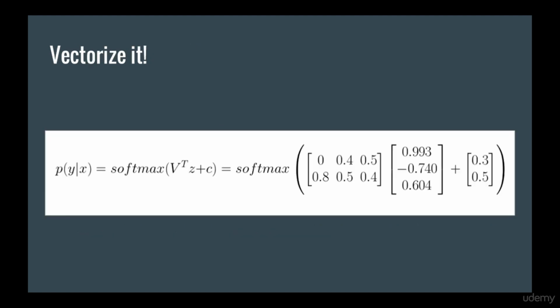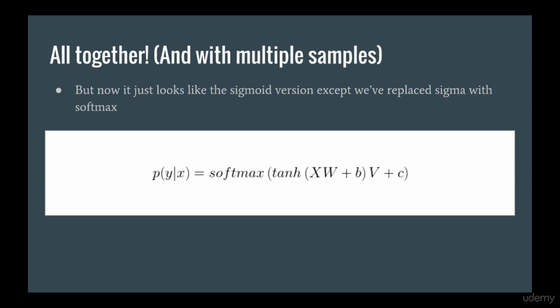Same as before, we could have done that all in one step using a vectorized operation. So if you want to confirm to yourself that this is true, you may want to write this down on paper and do some of it by hand. And of course we can go further than this and calculate the output for all of the samples at the same time. But at this point it starts just looking like the equation we had before with the sigmoid. Now the softmax just replaces the sigmoid.